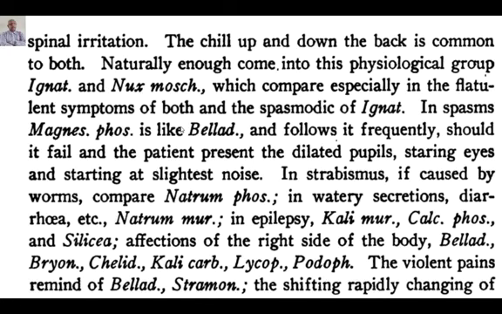Then he explains affections of the right side of the body. We know a number of right-sided remedies: Belladonna, Bryonia, Chelidonium, Calcarea carbonica, Lycopodium, Podophyllum. So compare all those remedies which have a right-sided affection. The violent pains remind of Belladonna, Stramonium. So these are very important pain remedies, and they play a very vital role along with Mag phos in spasms and cramps and throbbing, pulsating headache.